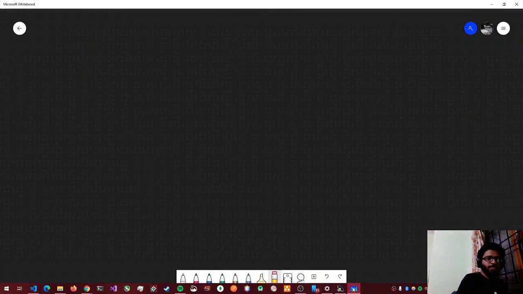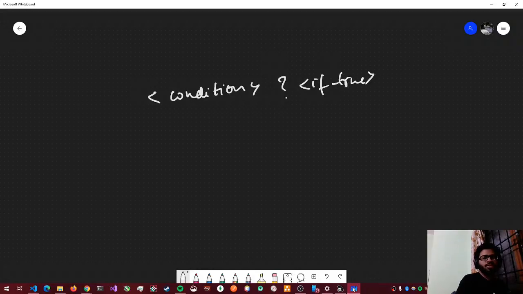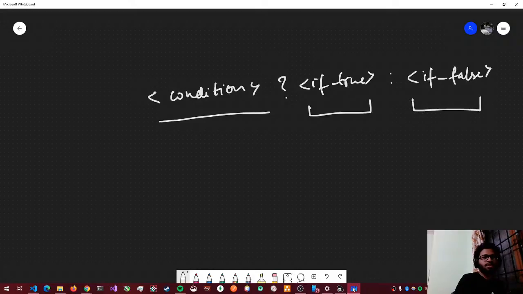So a ternary operator works like this. There's a condition that should result in a boolean value and a question mark, and if true, do this, if false, do this. This is the syntax for a ternary operator. So you define a condition, and if that condition is true, it will go to this block, and if it is false, it will go to this block.